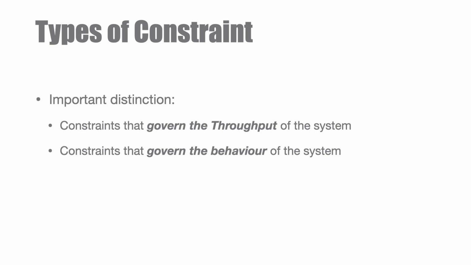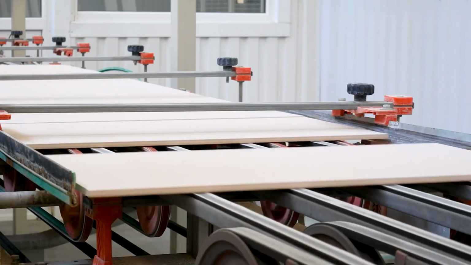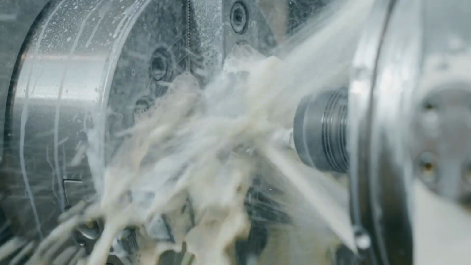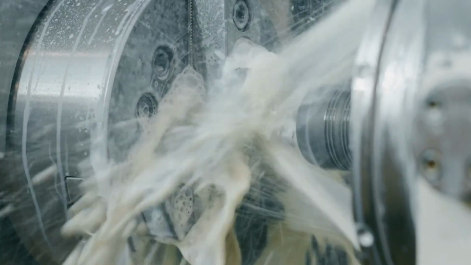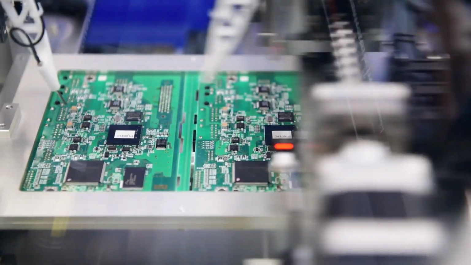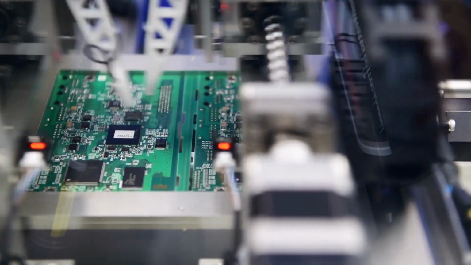Constraints fall into two categories. Constraints that govern the throughput of the system, and constraints that govern the behavior of the system. Let's unpack each one with examples. First, constraints that govern the rate of throughput. These are things that limit the flow of products, services, or outcomes through your system. For instance, a physical capacity constraint could be a bottleneck machine that can't keep up with demand.